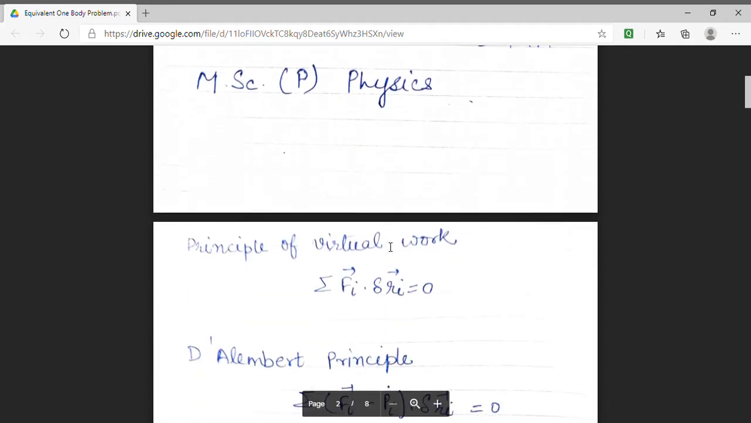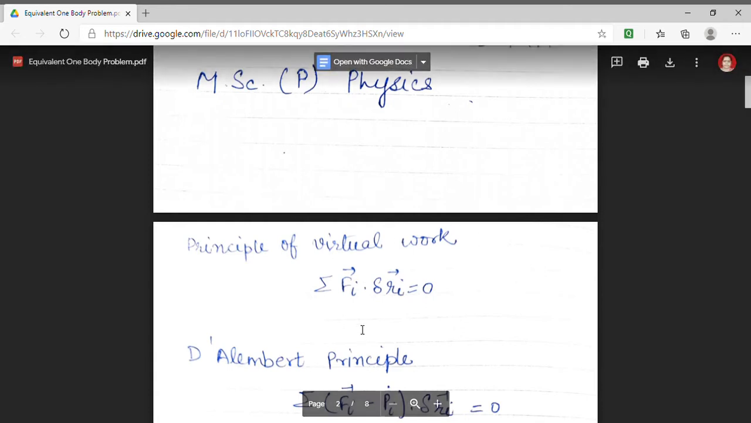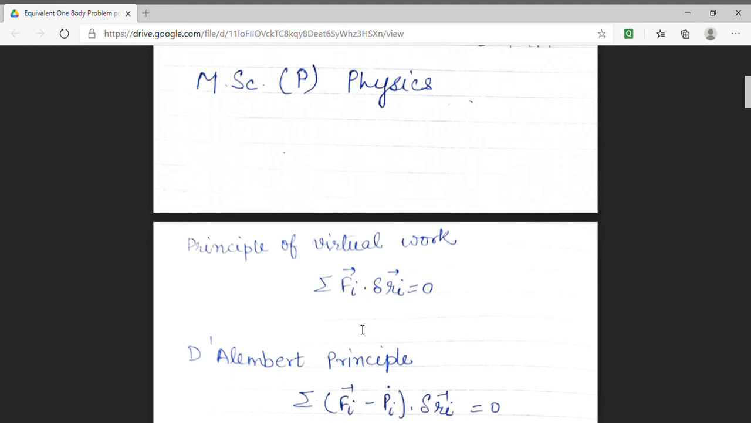Before moving on to the next section, I am going to give you a brief review of important formulas that we have derived up till now. The first important formula, which is based on the principle of virtual work, is summation Fi dot delta Ri equal to 0. Here Fi is the force acting on the ith particle and delta Ri is the virtual displacement. And we have taken it for an n particle system.